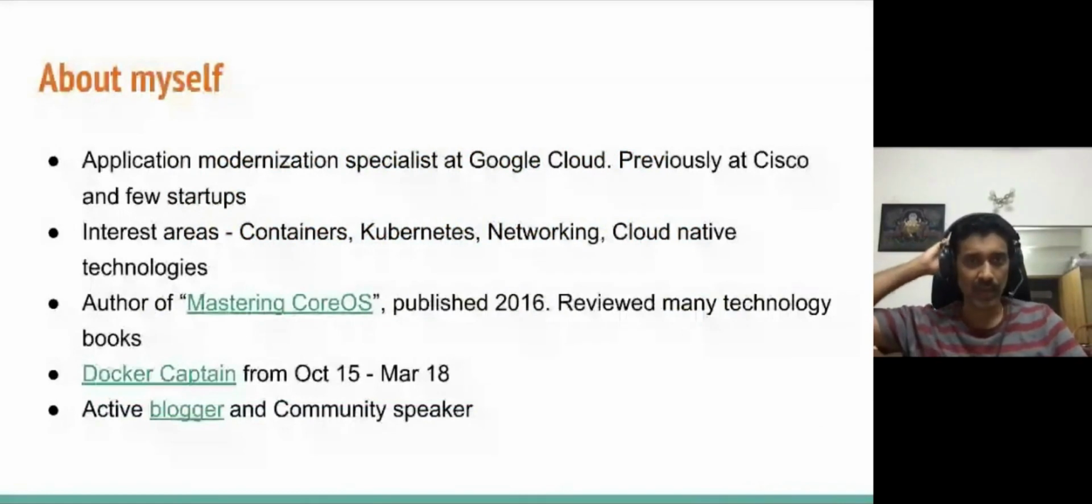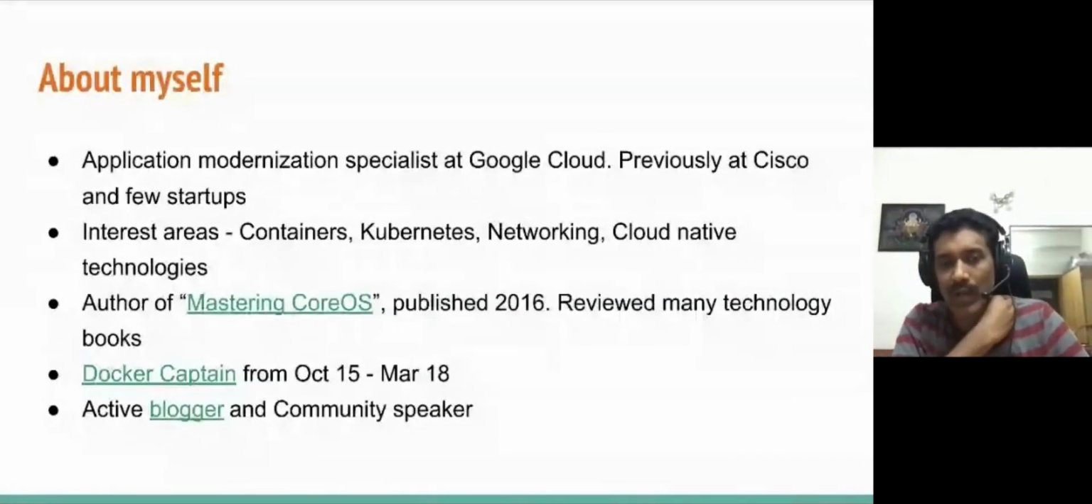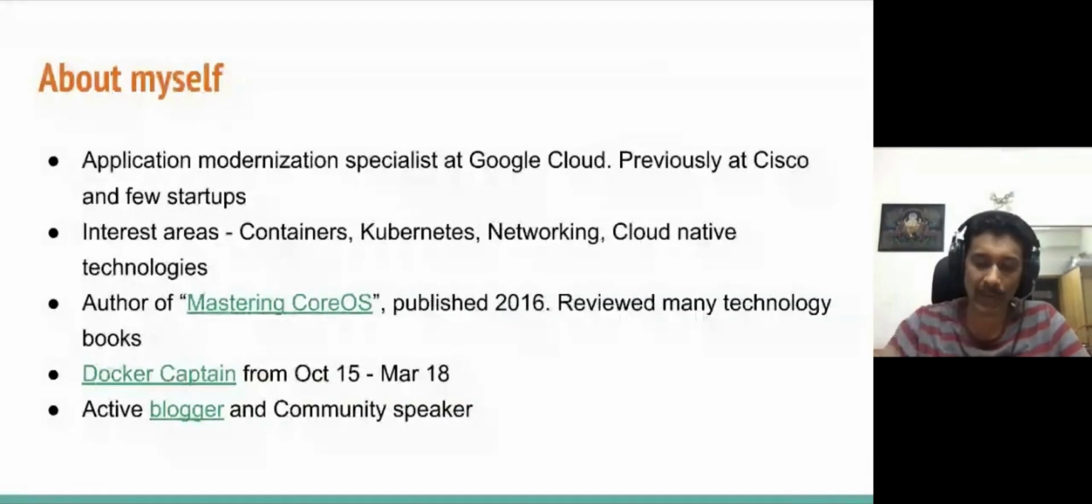Just a brief introduction about myself. As the introduction was done, I'm an app modernization specialist in Google Cloud. I've been in the Google Cloud team for the last 2.5 years. Before that, I worked in Cisco Systems and a few more startups. My interest areas are app modernization, containers, cloud native technologies, Kubernetes, and networking. I was also a Docker captain for 2.5 years, primarily responsible for evangelizing Docker as a technology. I try to put most of my learnings in my blog, and that's something that I take interest in.